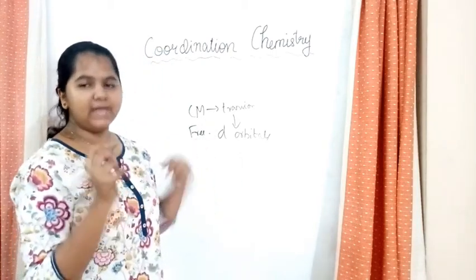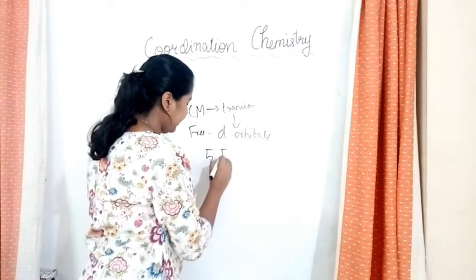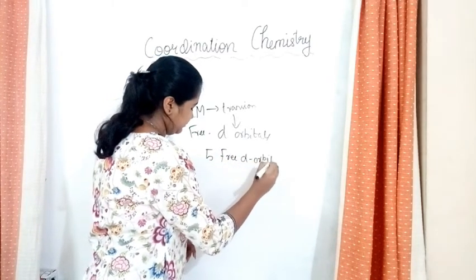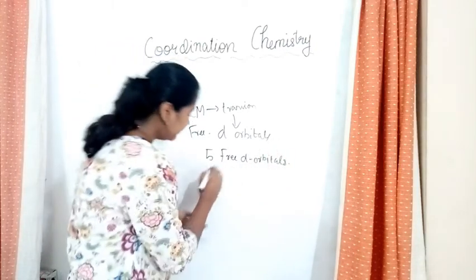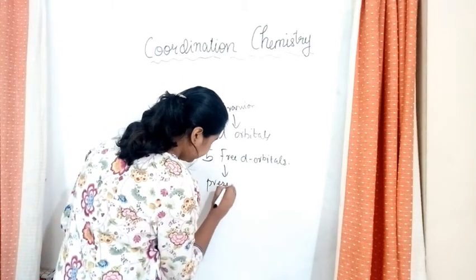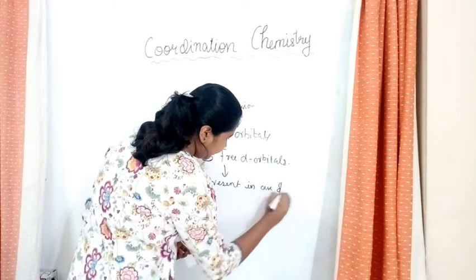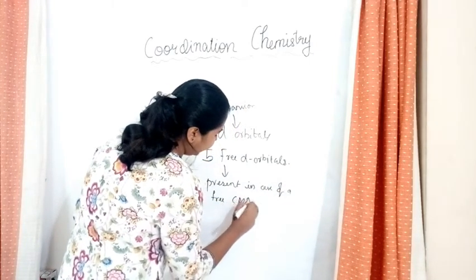In our case, we have 5 free d orbitals present in the case of a free central metal atom.